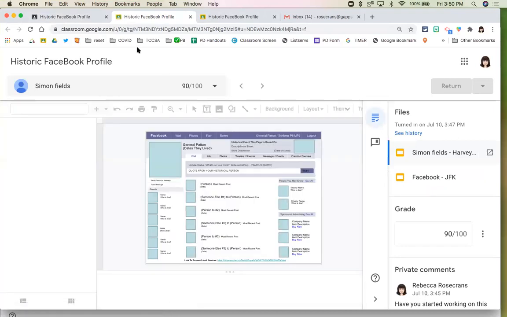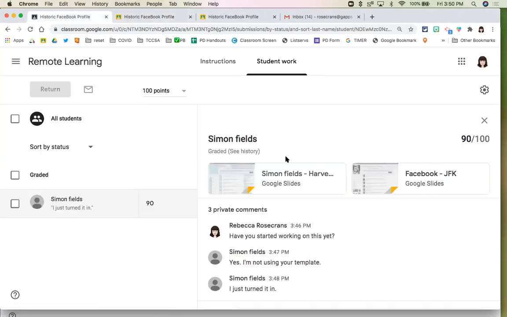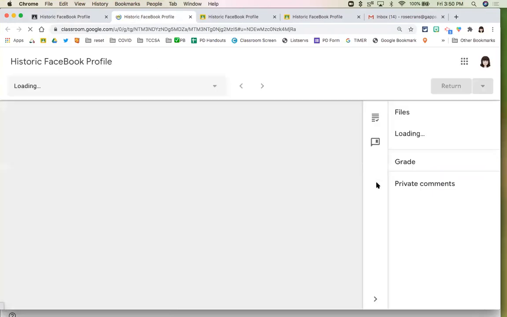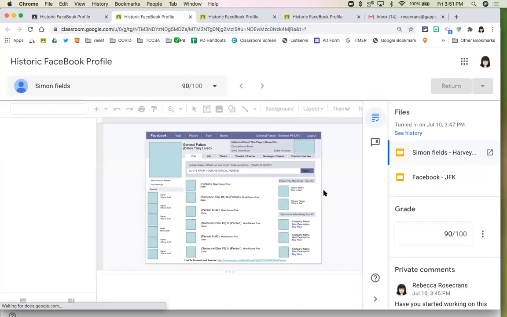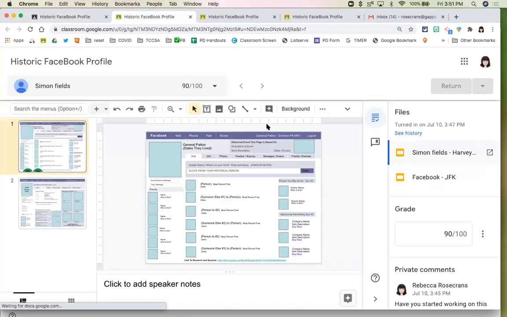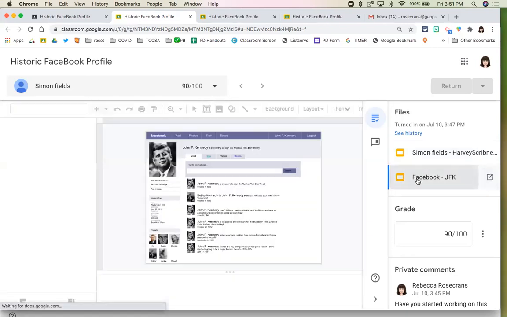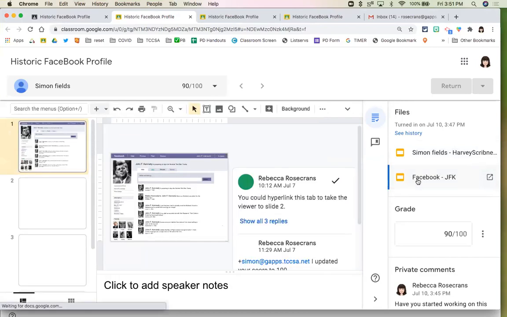Well, that's a blank one too. Maybe he grabbed the wrong one. Interesting. Well, I thought third time was a charm. My apologies. It's over here on the right. It's still visiting the first file despite me clicking on the second file. So look at that. I just learned something new.